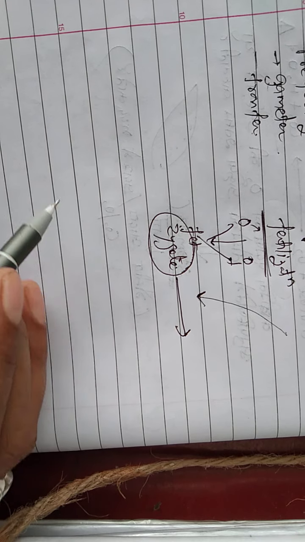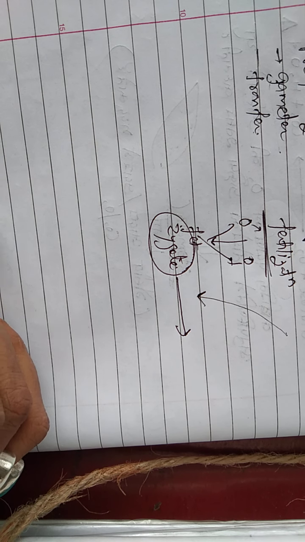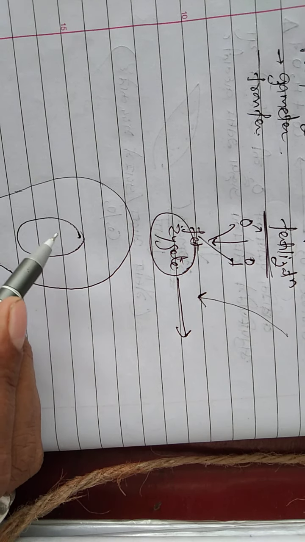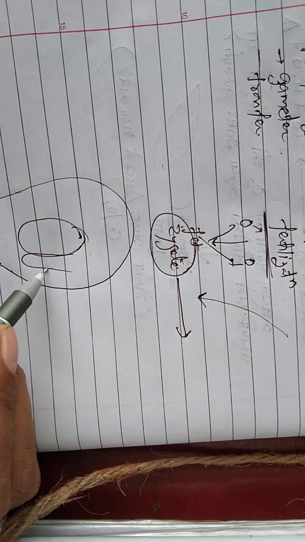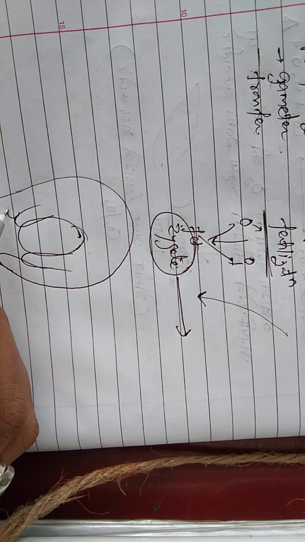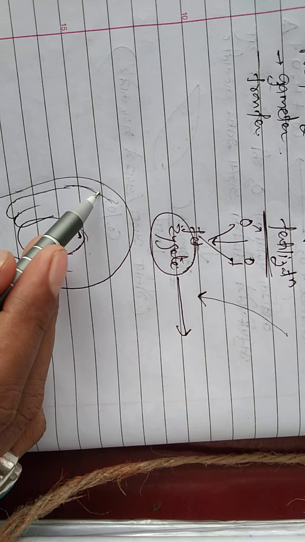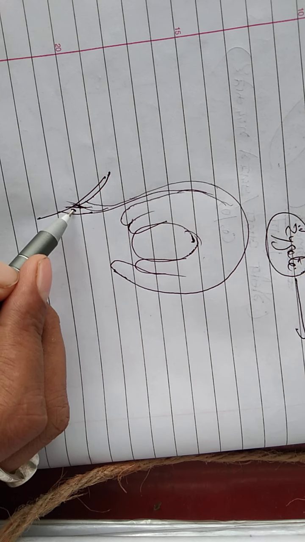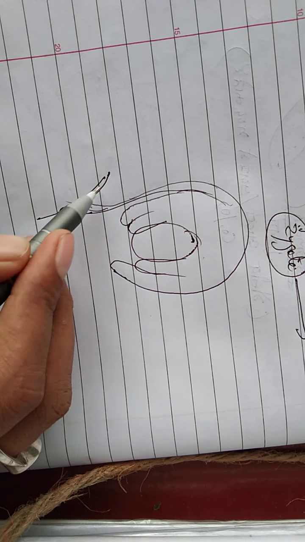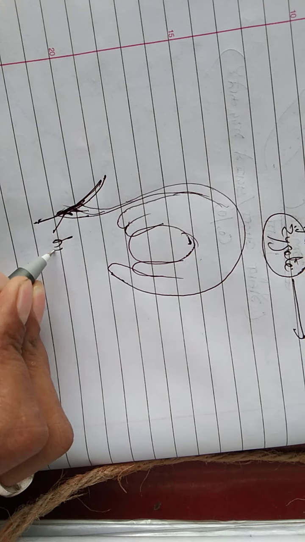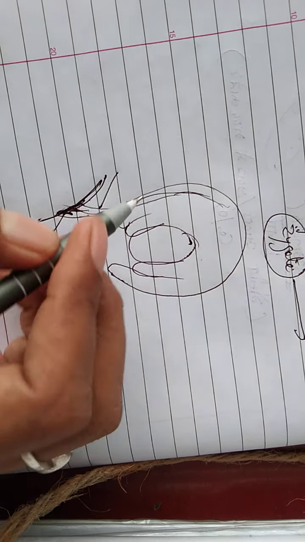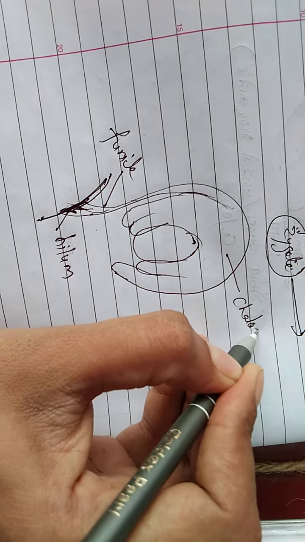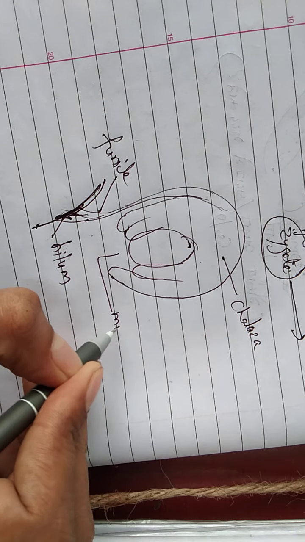In fertilization, if we talk about the structure of ovule, it is a structure which gets attached to the stalk. This is known as hilum. This is funicle. This part is known as chalaza, and this opening is micropyle.